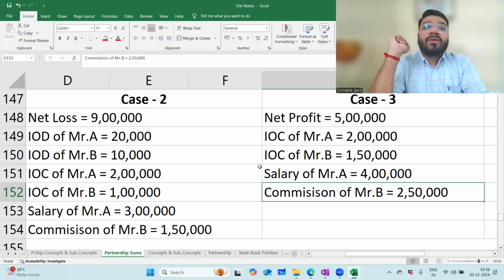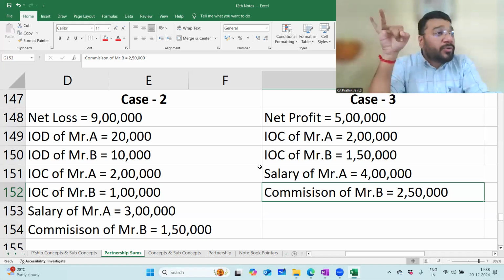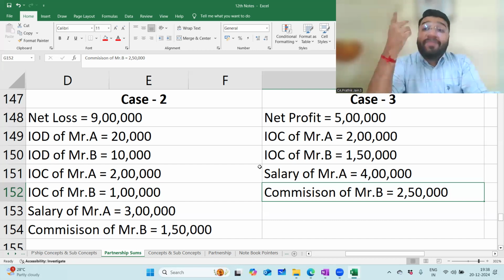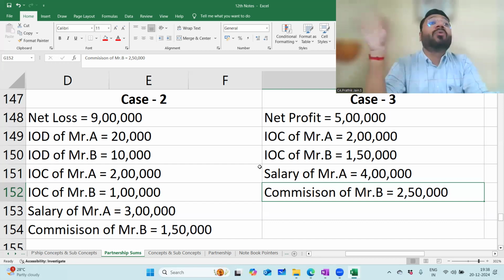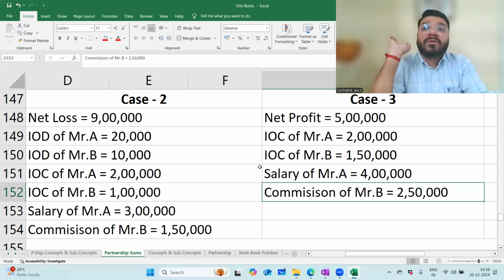IOD is income. So when I record income, my losses will reduce. That only you are allowed to do. In case of loss, you will not record salary, IOC, commission, remuneration, whatever. Even if the agreement is mentioning give so much of salary, give so much of IOC, still you will not do it, because we are not creating any new expenditure in the event of existing loss. Am I clear?